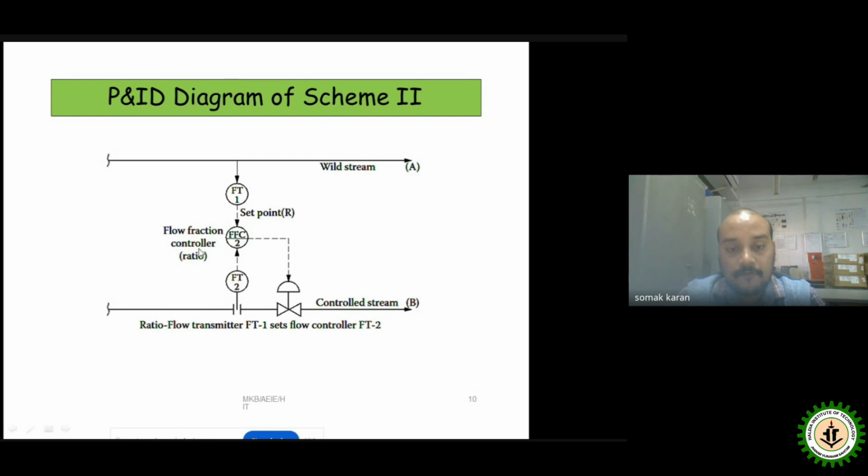After that, using the flow fraction control, we make the fraction of FT1 and FT2 and find the ratio. Using this ratio, the flow fraction controller makes the corresponding control action, and this control action is given to the final control element to maintain the desired value of the ratio. So it is another type of approach: the ratio flow transmitter FT1 sets the controller for FT2. That is scheme 2, which we have discussed.